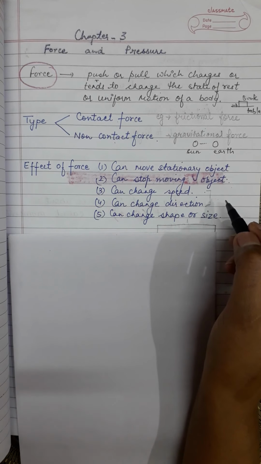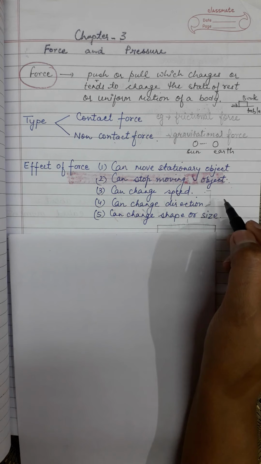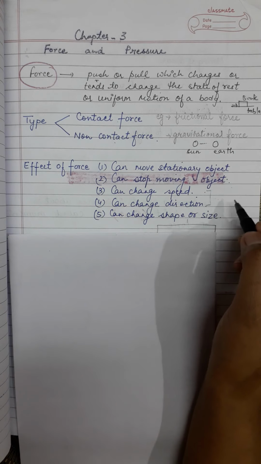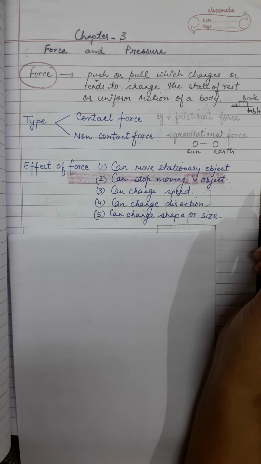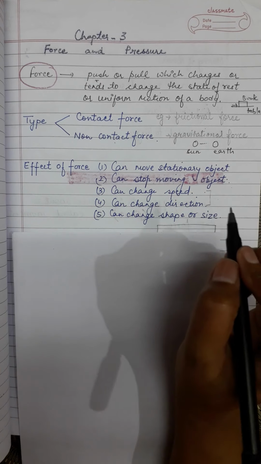Take an example of a cricketer. The bowler throws a ball, and when the batsman hits the ball with his bat, the ball goes in a different direction from the one in which it was coming. So force can change the direction also.